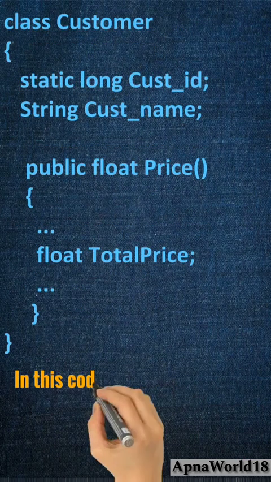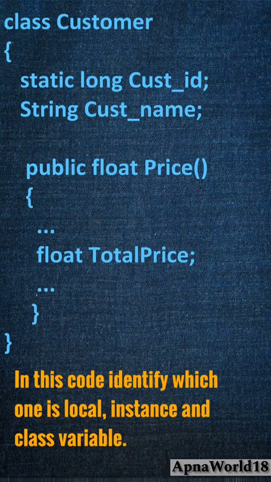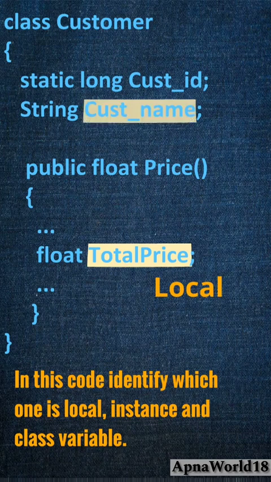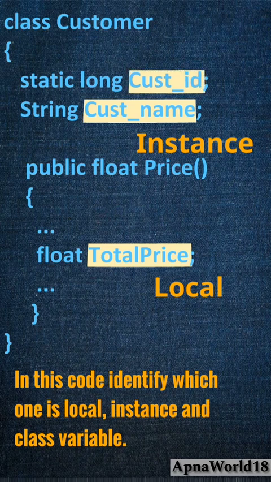In this code, identify which one is local, instance and class variable. Here the variable which is used inside the method is the local variable. The variable which is outside of method in the class and has a separate copy for each instance of the class is called an instance variable. Variables which are declared static and have a single copy irrespective of number of instances of class, then it is called class variable.